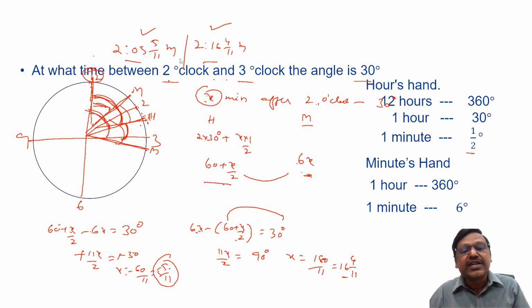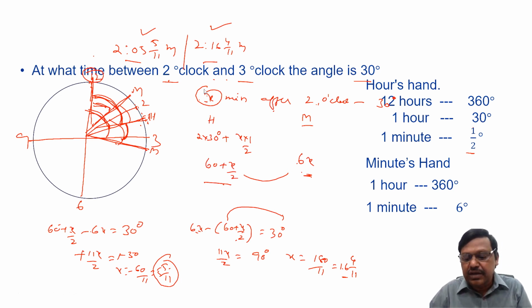So what I can say is, when you write like this, if both are positive values, both are possible. If one is a negative value, what do we mean by negative value? We are talking about x minutes after something, but if x is negative, it's not after, it is before. That means it is not happening 2 times, it's happening 1 time. These are the few important points on clocks, right?